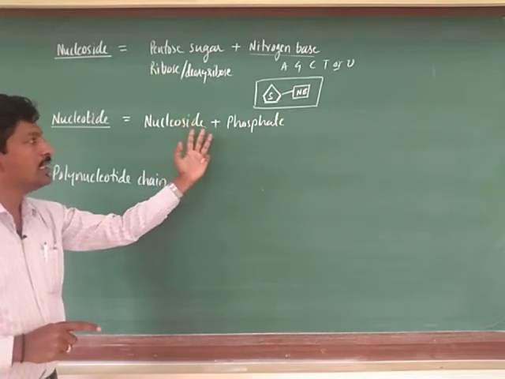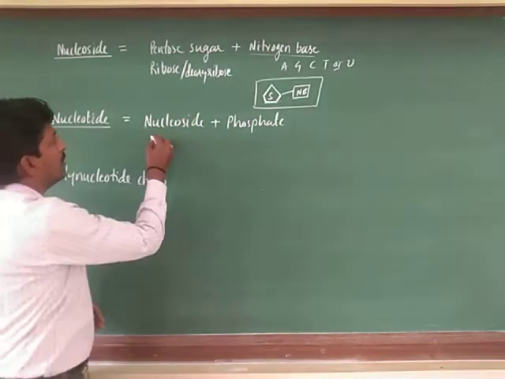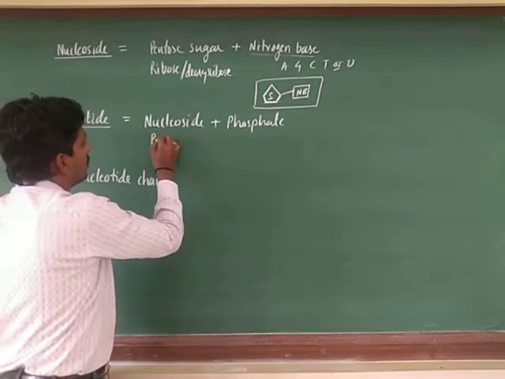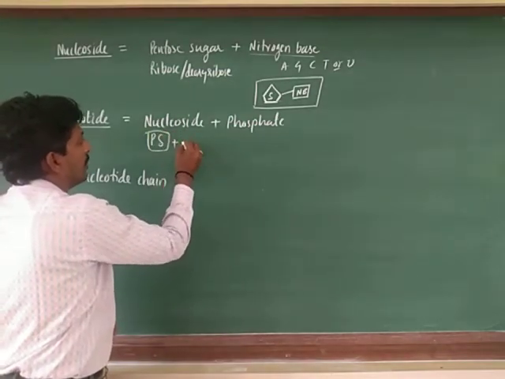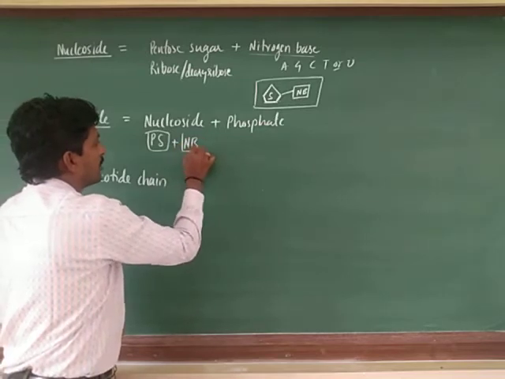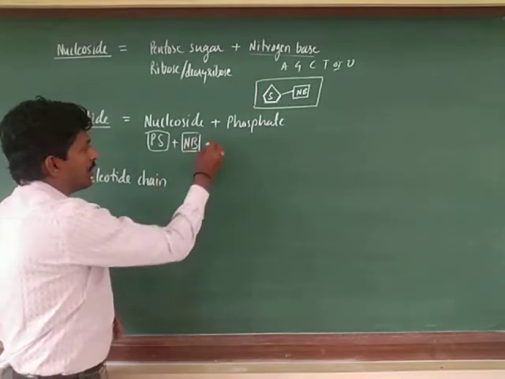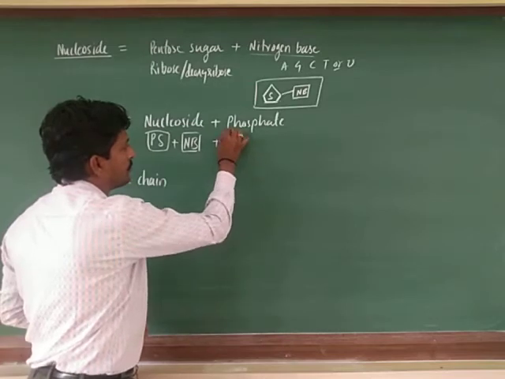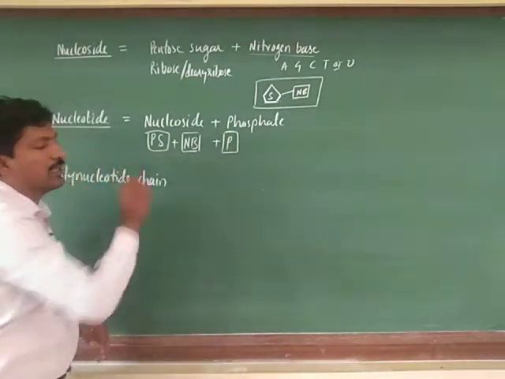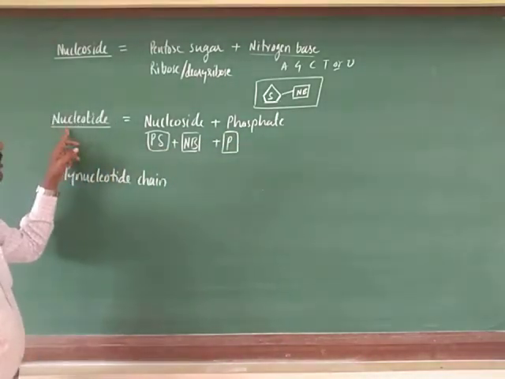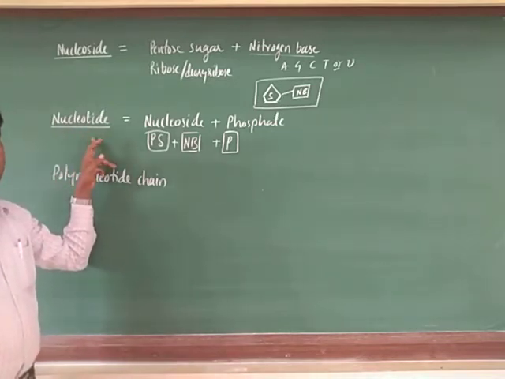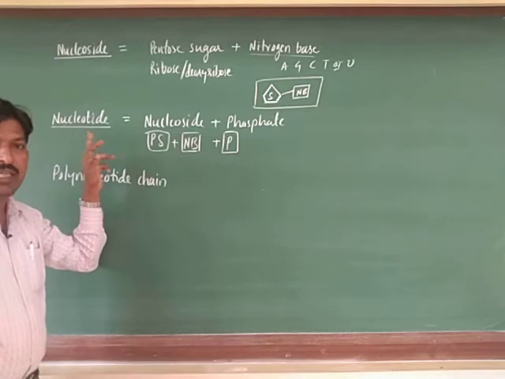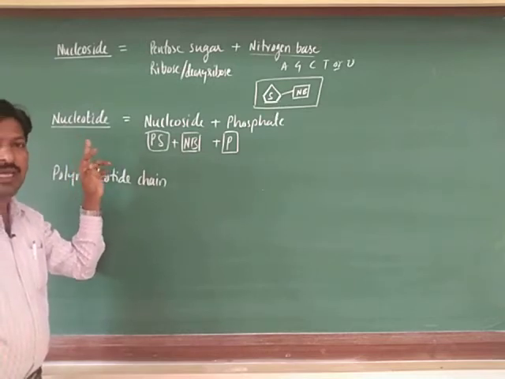When these three are combined, pentose sugar plus nitrogen base and phosphate, there is a formation of a nucleotide. So these are the monomers, the single unit of a nucleic acid.